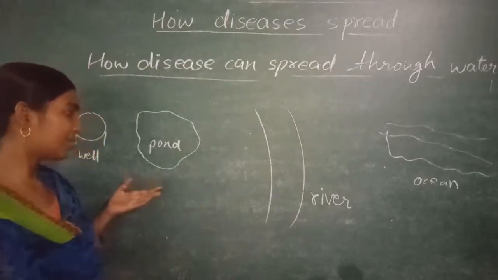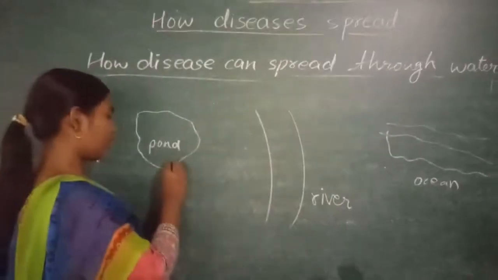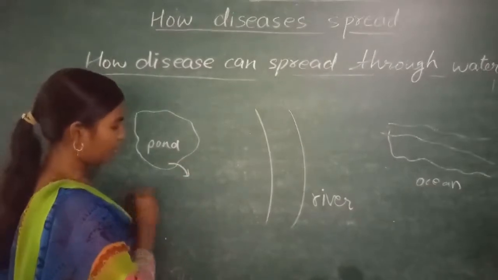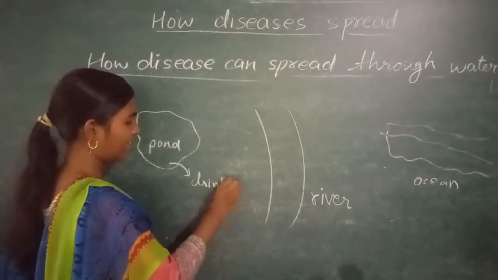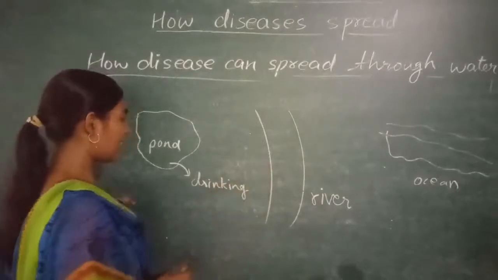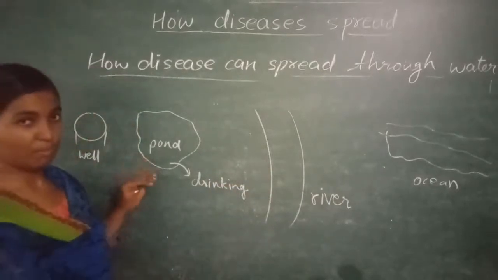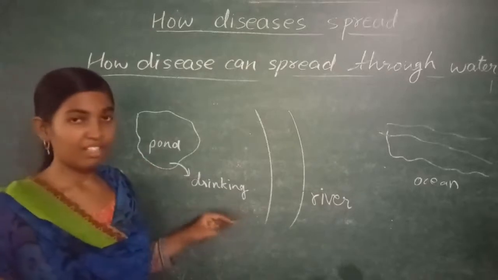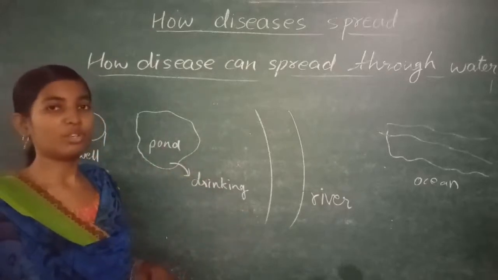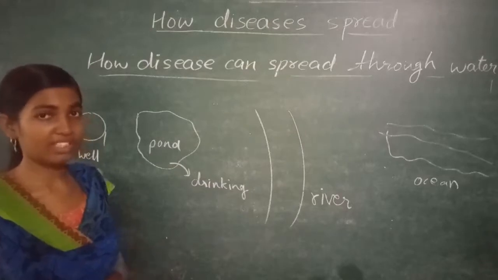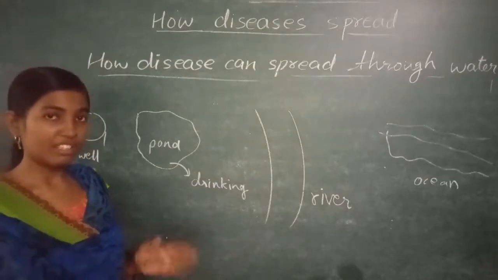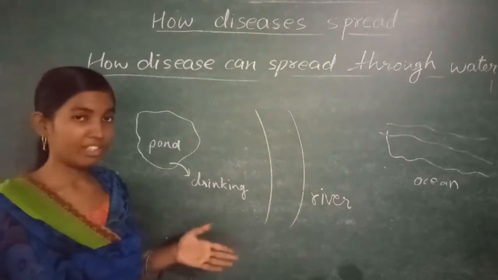And when a healthy person takes this water and uses it for drinking, then the germs present in this pond or in this river will enter inside the body of a healthy person, and that person will suffer from various diseases. In this way, disease is spread through water. How?